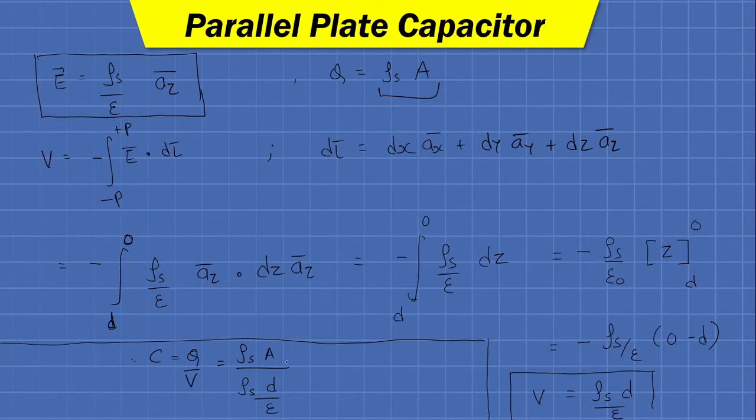So the denominator of the denominator will go to the numerator, and finally the capacitance of a parallel plate capacitor can be determined by epsilon into A, which is the area of the plate, divided by d, which is the separation between the two plates. So this is how we can derive a very general and popular equation of capacitance, fine, with the help of electrostatic field theory and a Cartesian coordinate system as the reference coordinate system.